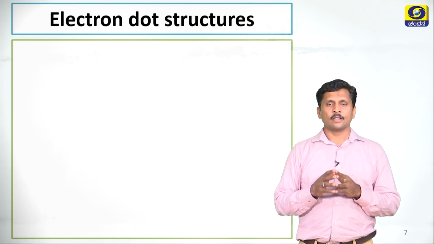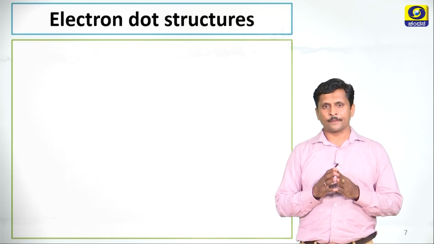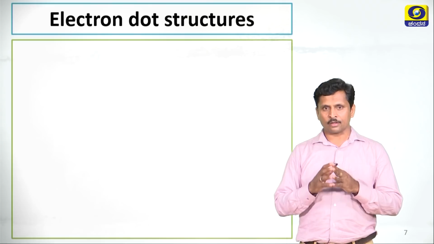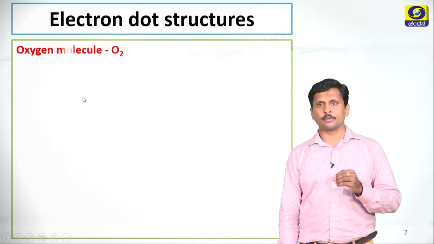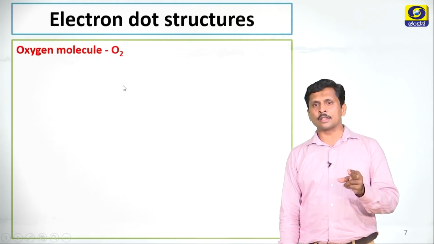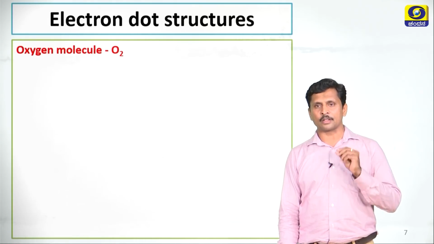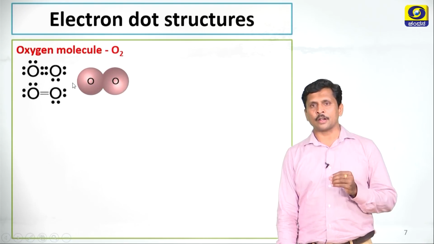Dear students, let us discuss electron dot structures: how to draw electron dot structure for different molecules. First one, oxygen. Oxygen is a diatomic molecule. 2 oxygen atoms combine together to form an oxygen molecule. See the electron dot structure of oxygen atom.